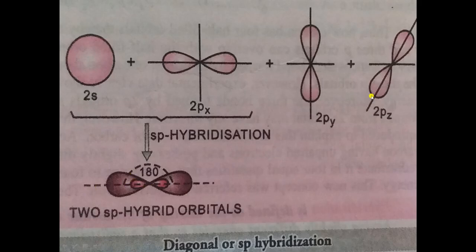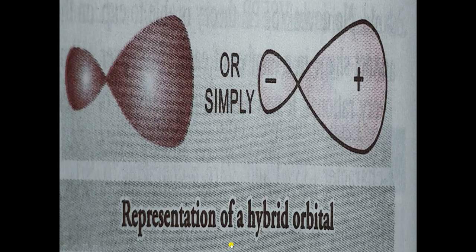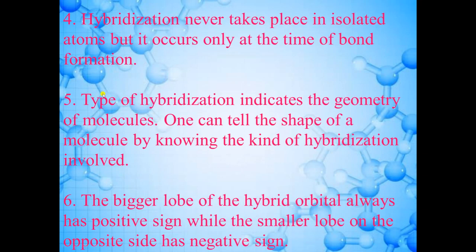And these two are unhybridized orbitals. We are not showing these orbitals in this diagram because it will complicate the structure; in further examples we will show these orbitals also. So these are the 3 hybridizations. I hope the 6th point is now clear. The bigger lobe of the hybrid orbital always has a positive sign, while the smaller lobe on the opposite side has a negative sign. In this point we are talking about this lobe. And you will understand the meaning of the 5th point in this topic.